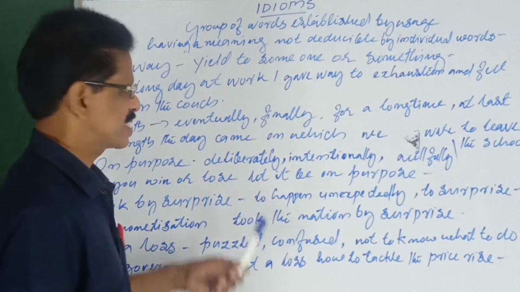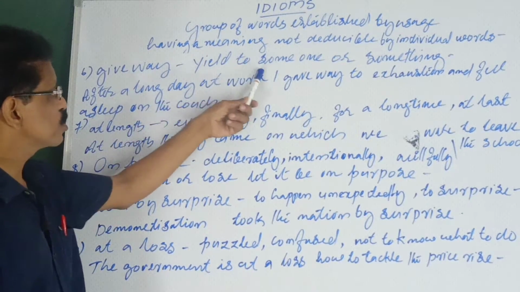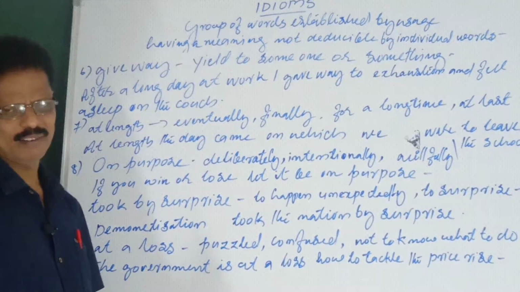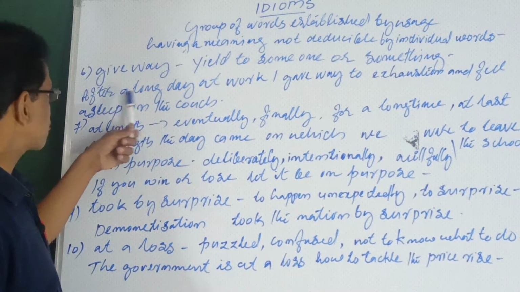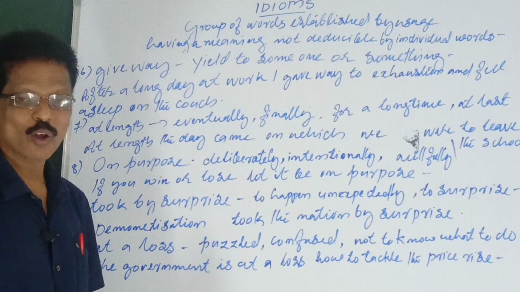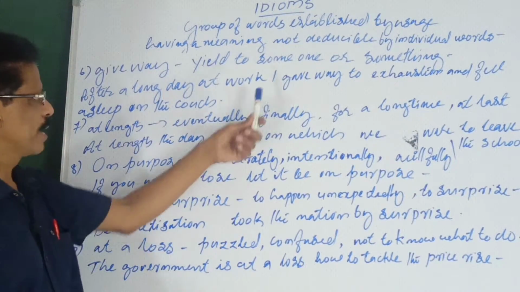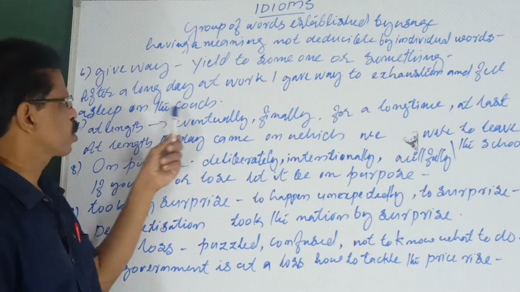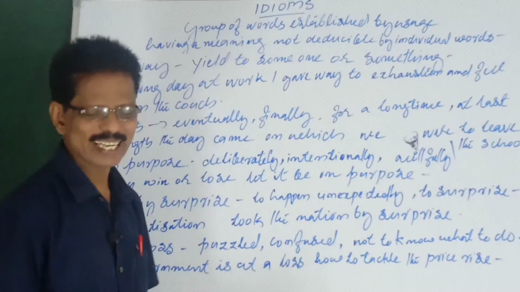Let's come to number 6. Give way. Yield to someone or something. Yield means surrender. Give way to. Take for example, after a long day at work, I was working continuously for long hours. I gave way to exhaustion and fell asleep on the couch. Exhaustion means tiredness.